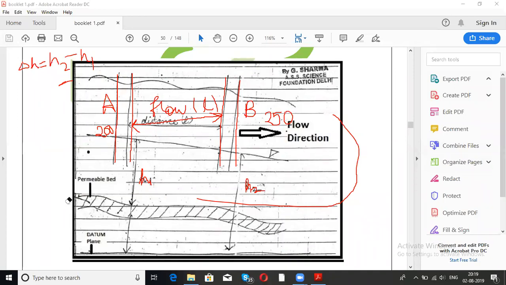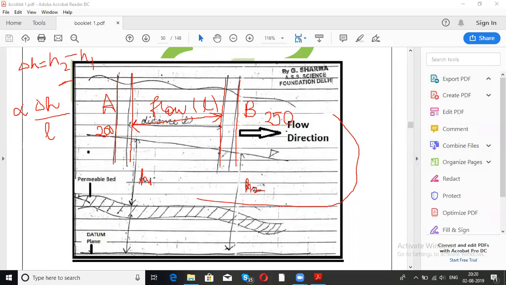So the volume of water flowing in a certain time is directly proportional to the vertical drop in the water table divided by flow distance. This is what we have. And A is the cross sectional area of the aquifer.